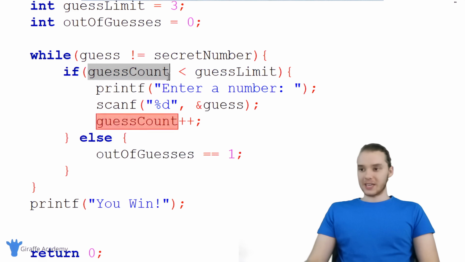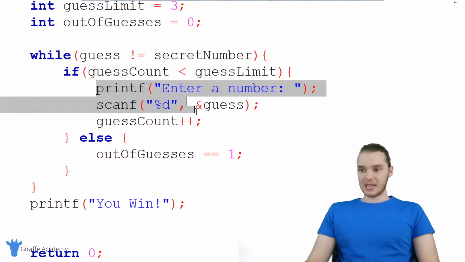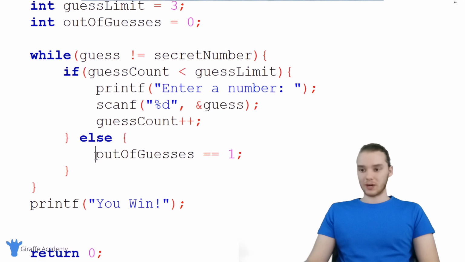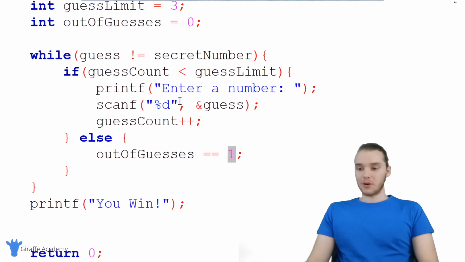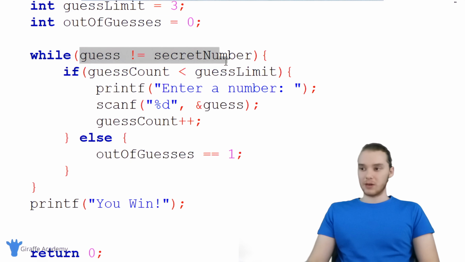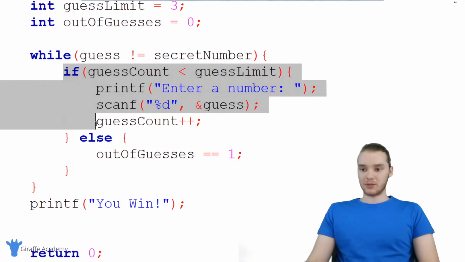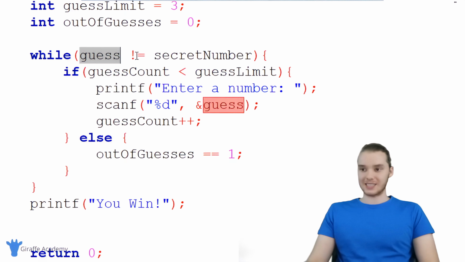So if the guess count's less than the guess limit, they can guess again. Otherwise, we're gonna say out of guesses is equal to 1. In other words, we're gonna say that they're out of guesses. There's one more thing we have to do though, which is come up here and change this condition. Because right now, we're gonna keep looping through this code as long as the guess is not equal to the secret number.